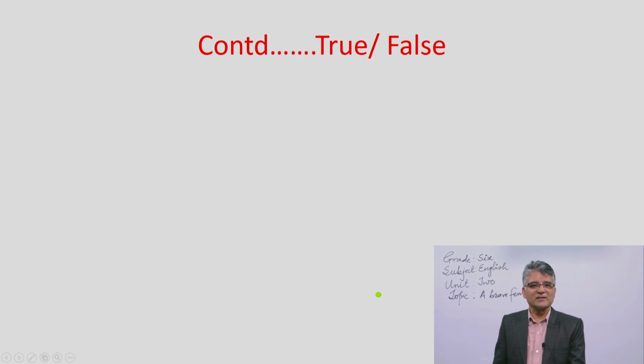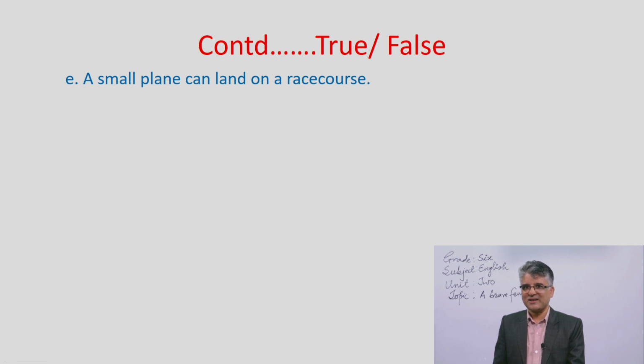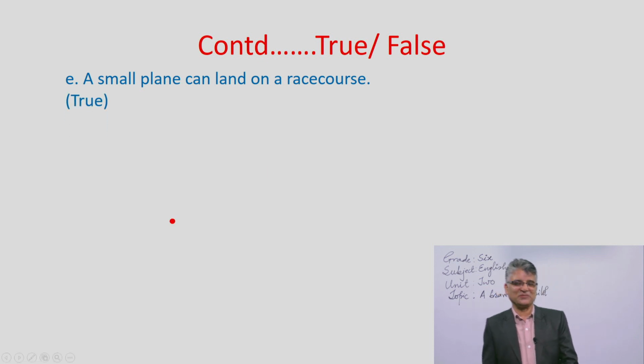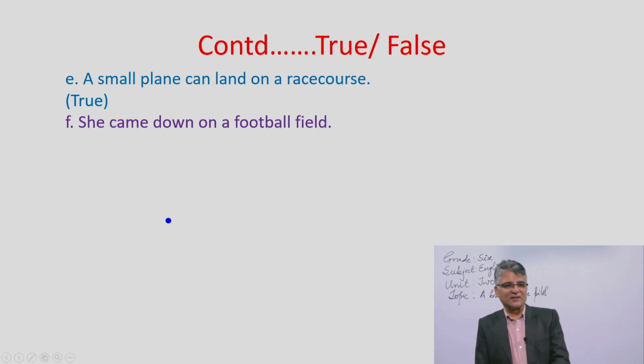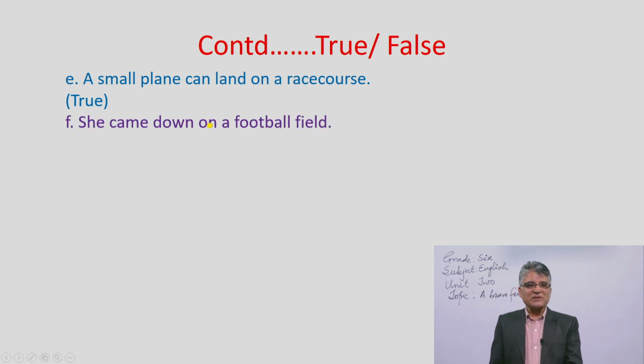So next, continuously let's find out the answer for number E. Dear students, can you say whether this is right or wrong? A small plane can land on a race course. Is it right? Perhaps it is wrong or right. What do you say? Oh yes, you are right. It is true. And number F, she came down on a football field. Is it right? Oh yes, you are right.